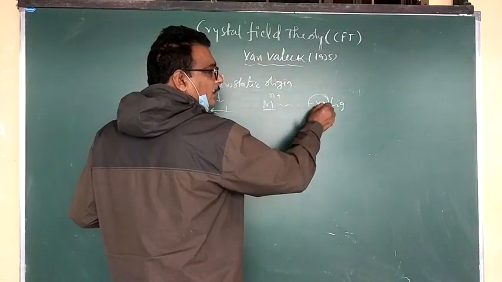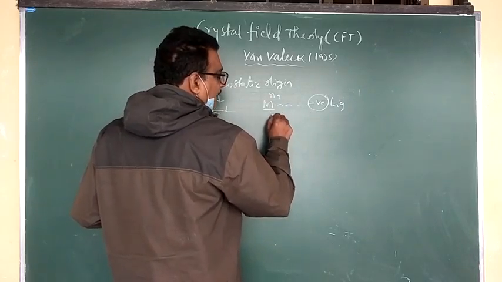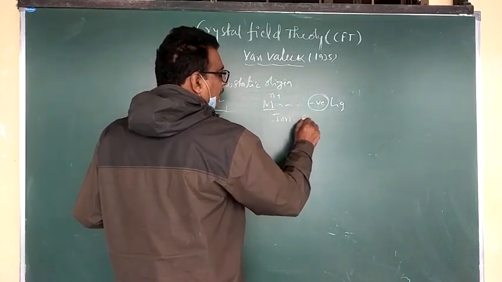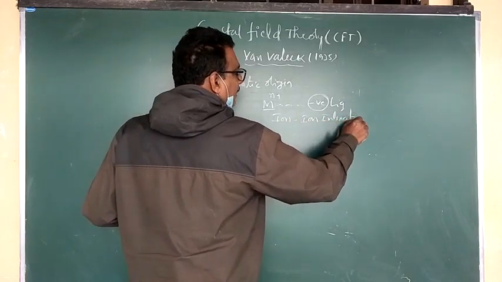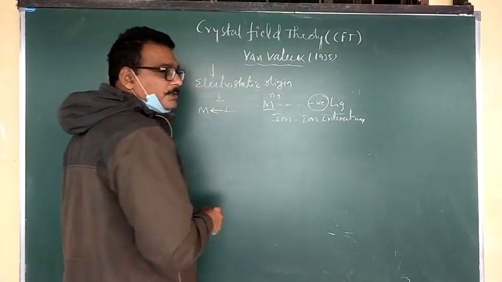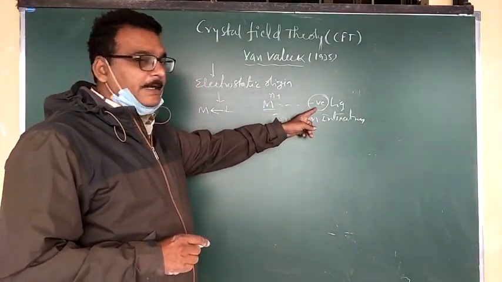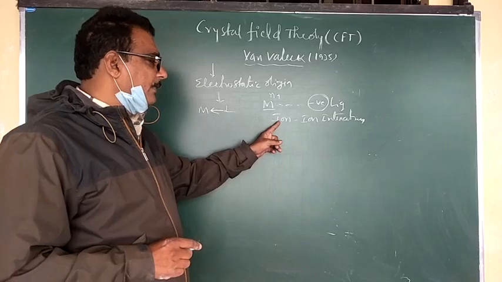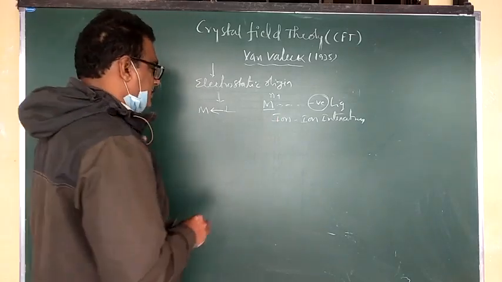What type of interaction is this? Ion-ion interaction. So when a metal is bonded with a negative ligand, it is an ion-ion interaction.